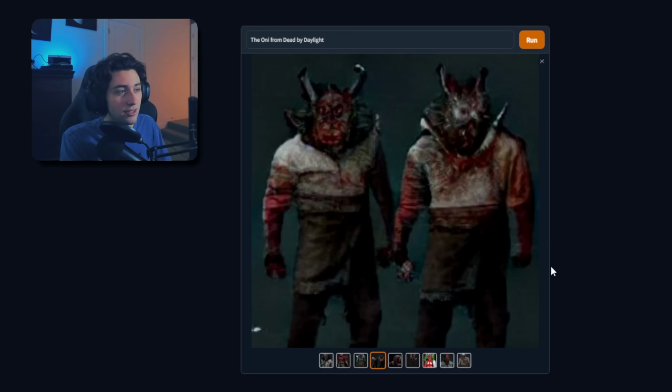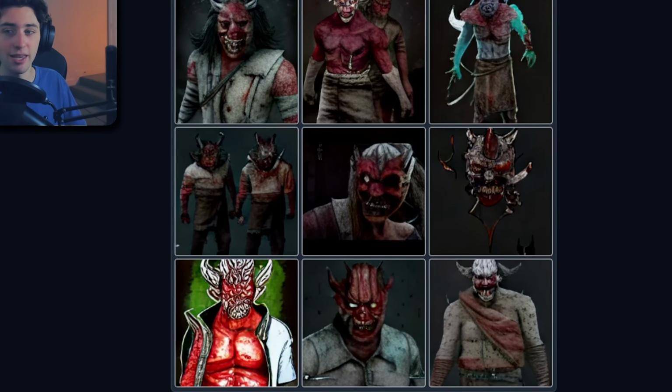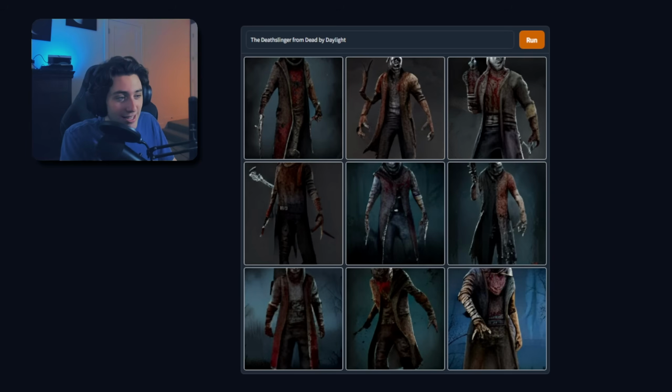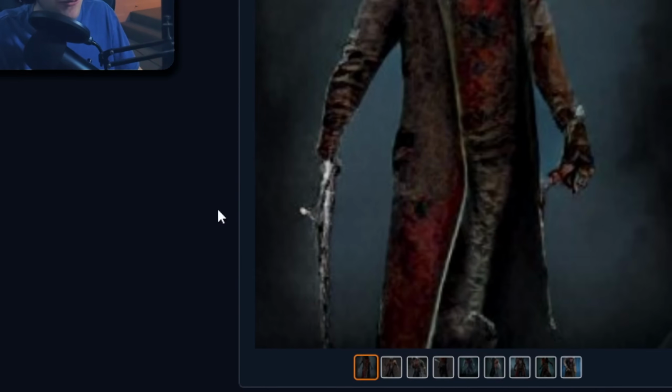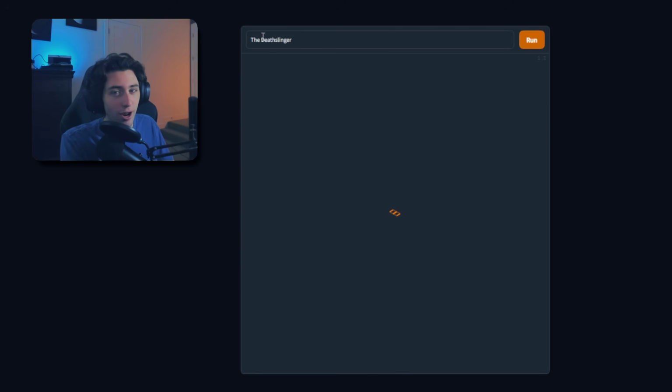Same with this. This looks like concept art. Tell me this is not concept art. I don't feel like I could see these being completely new killers, but I could see them definitely being new skins for the Oni. I'm gonna give this one a 6 out of 10. Next up, we have the Death Slinger. This is absolutely terrible, except for this one because he kind of has a gun, but it's not good. It's not good. I don't even have anything to say about this. 2 out of 10.